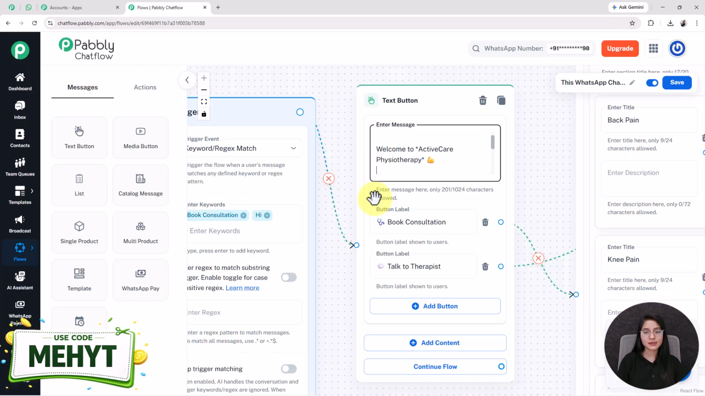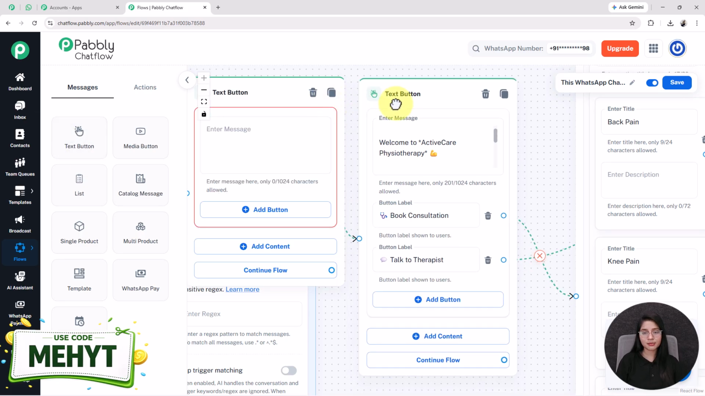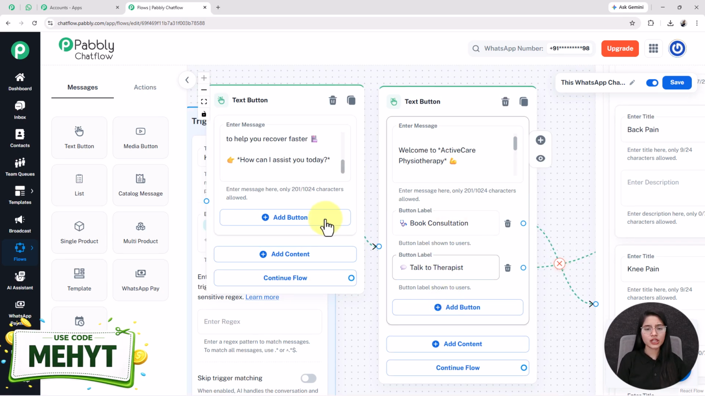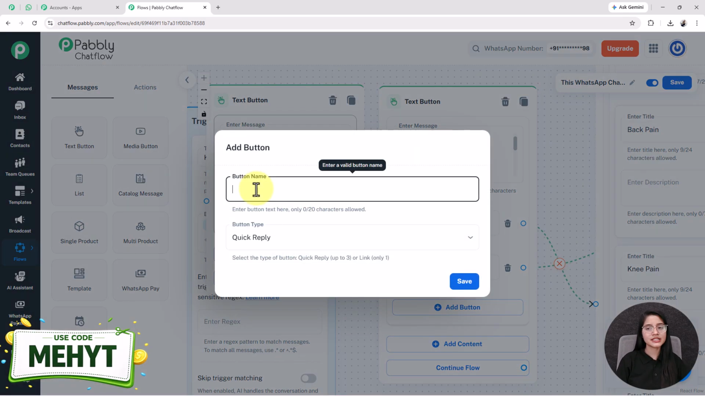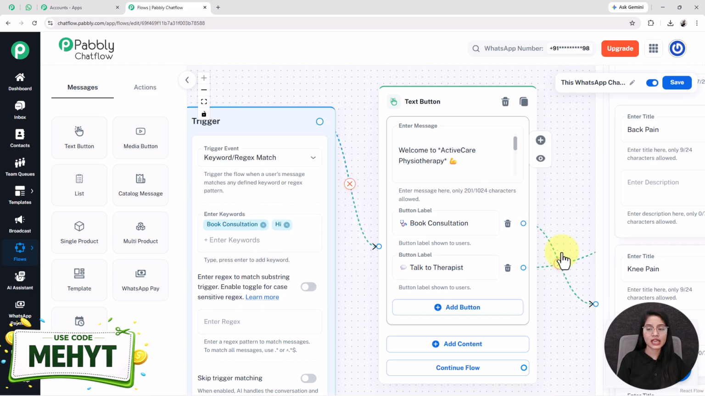So for setting up this message, I have used the text button. You can take it from here. See, I simply edit the welcome message on this enter message box. Now for adding this type of quick buttons, you have to click on this plus add button and give your button name. After that, you just have to click on the save button. And this is how easily you can do the setup of this type of message.